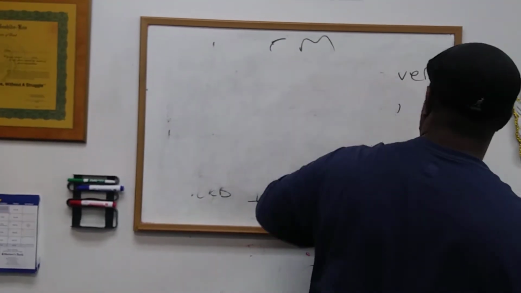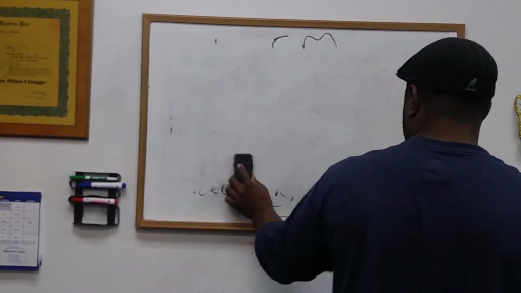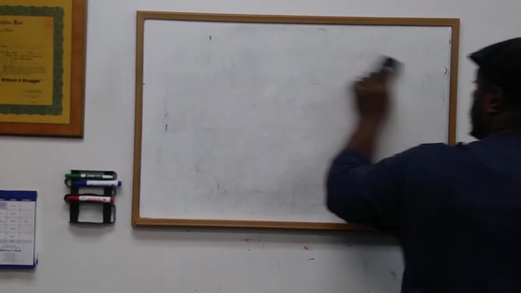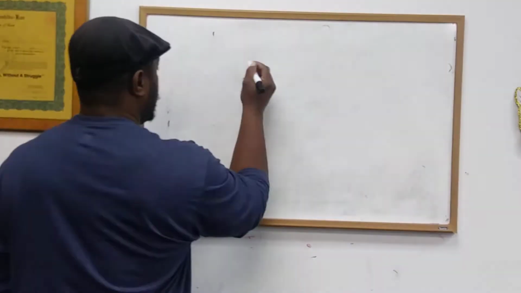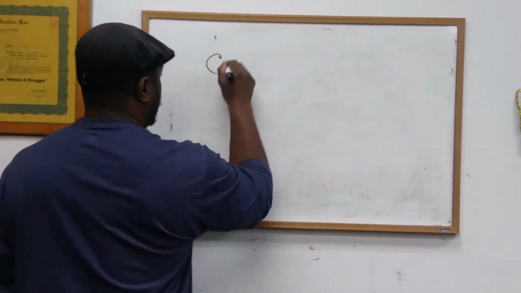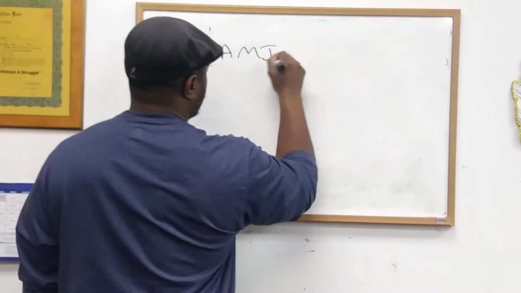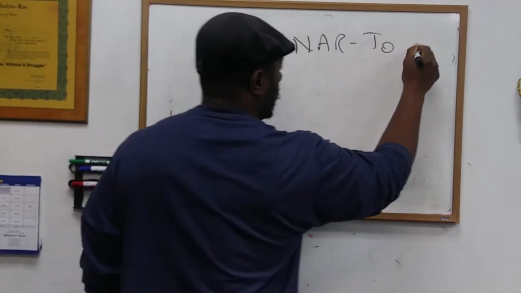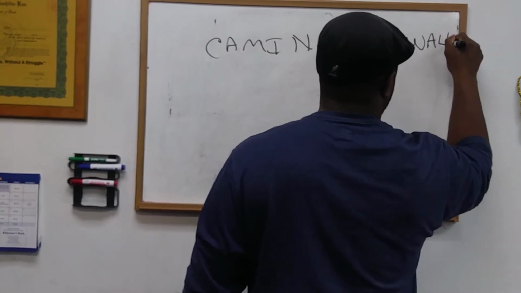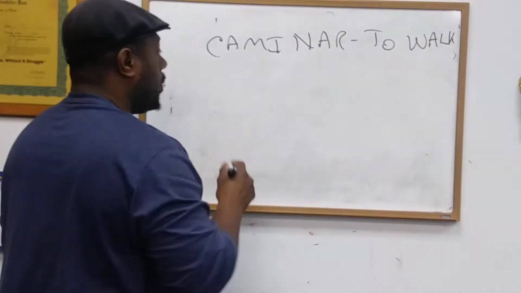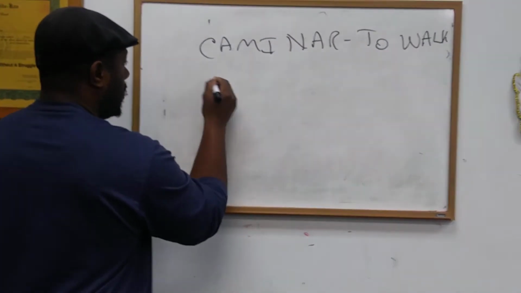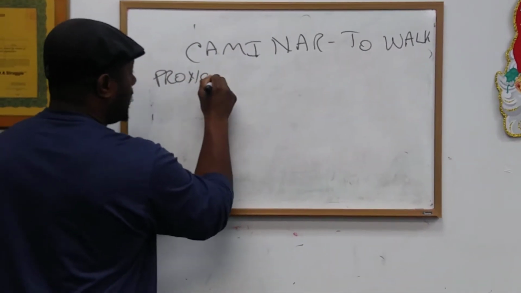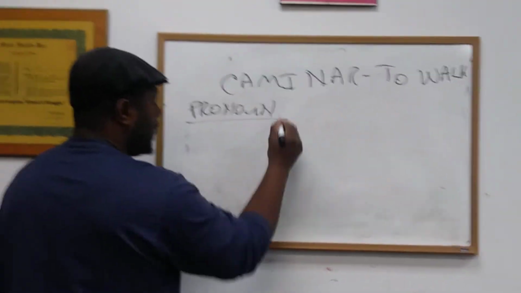So, when you conjugate a verb, what you do is, let's take an example of a verb and conjugate it. Let's say the verb is caminar, and caminar means to walk. That is the infinitive form. So when you conjugate a verb, you have the pronoun, correct? En español es pronombre, pronoun.